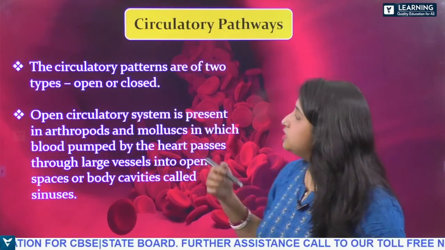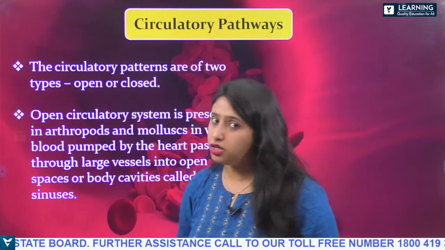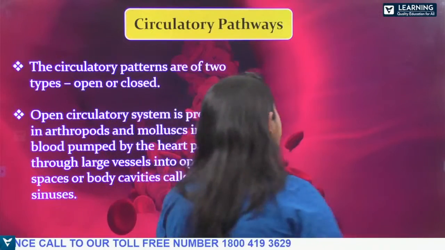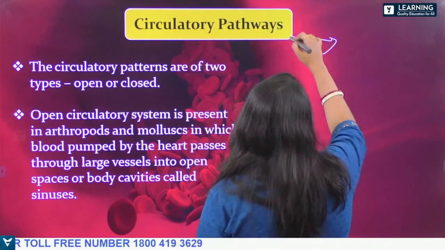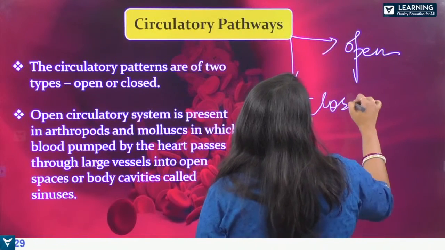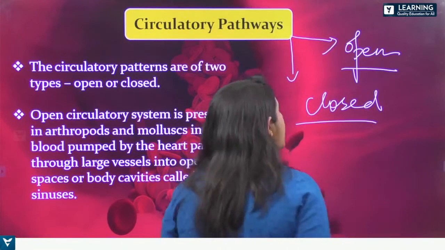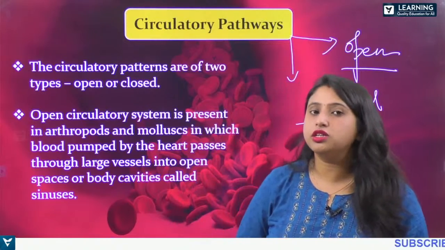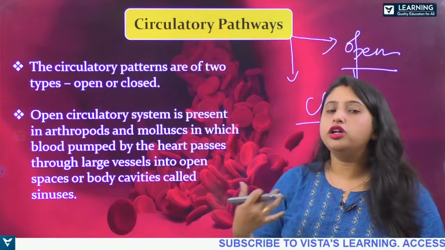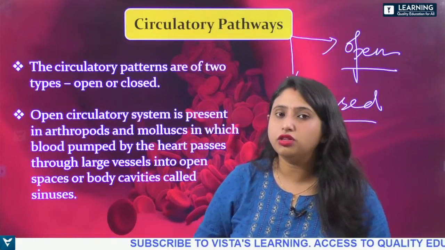So next, let us learn about the circulatory pathway. As you know, there are two types of circulatory pathway. One is open and another one is closed, right? You have learned this so many times. What happens in the open circulatory system? The blood is directly, that is, all the body organs are directly bathed in the blood, right?